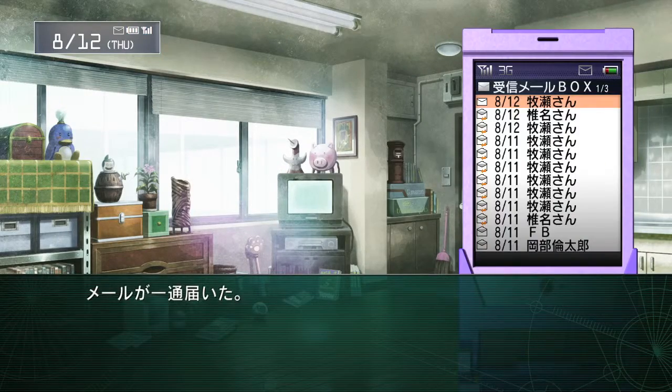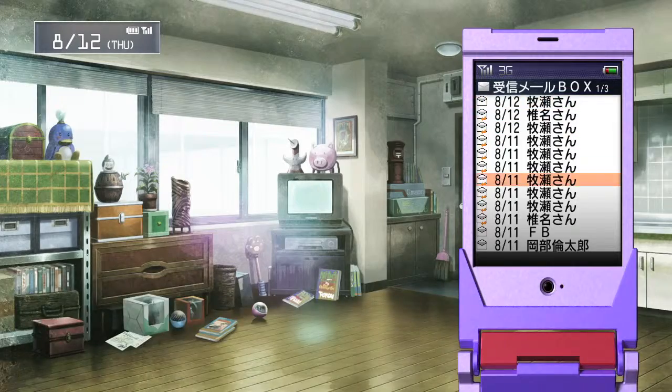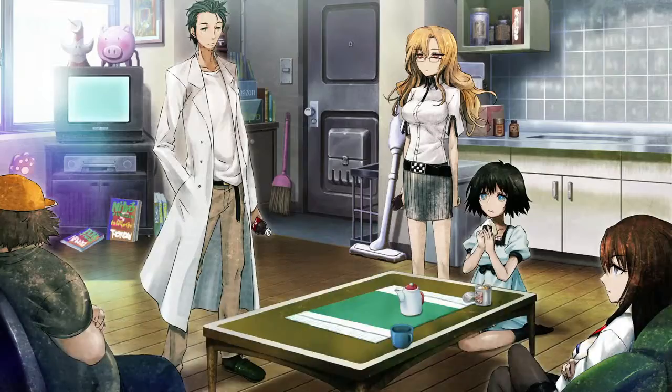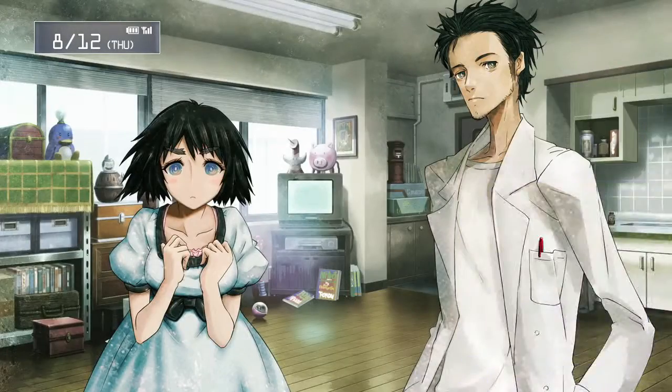So just keep going through the episode. Make sure you open up all the text messages and read all of them, and you should be good for the 100%.